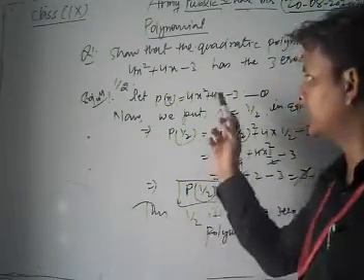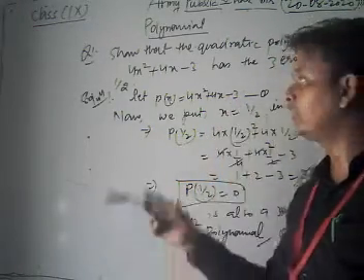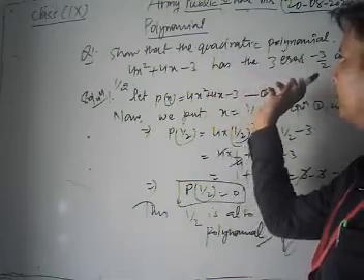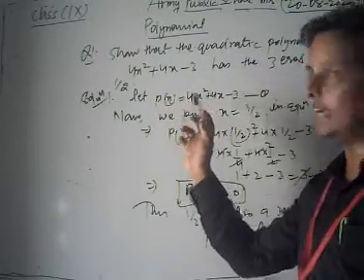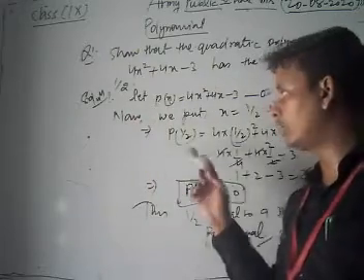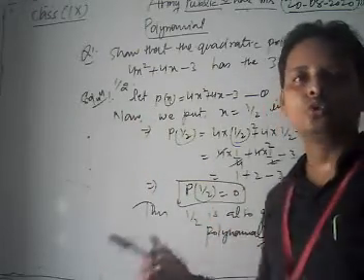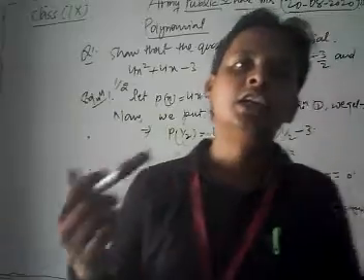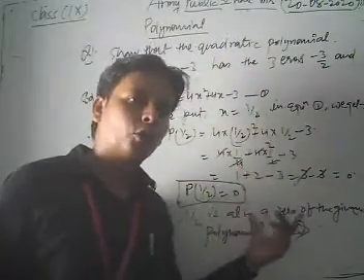Okay, so dear students, in this way we can solve that type of question. First we write the given polynomial. Now after that we replace x by minus 3 by 2 and 1 by 2 and get the value of the given polynomial becomes 0. So we can say that both are the zeros of the given polynomial.